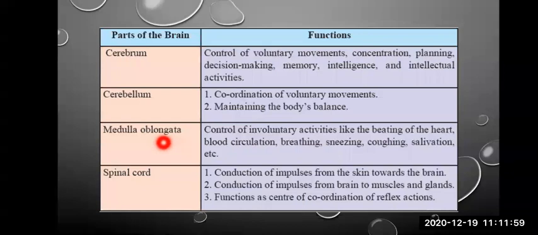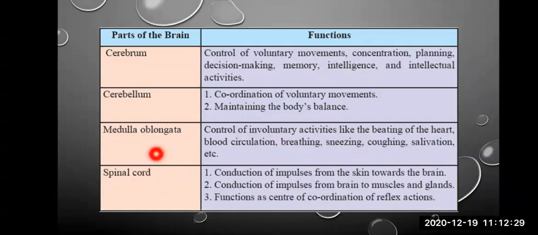This is a very important part of the brain as it controls the involuntary activities like beating of the heart, blood circulation, breathing, sneezing, coughing, salivation, etc. As it controls the heartbeat, breathing, and blood circulation, it is a very, very important part of the brain.